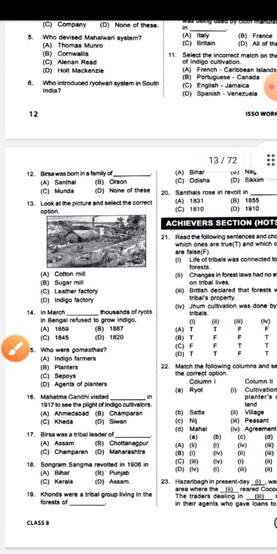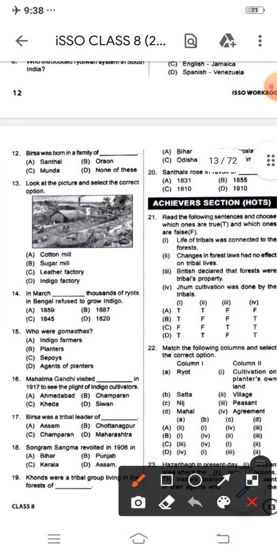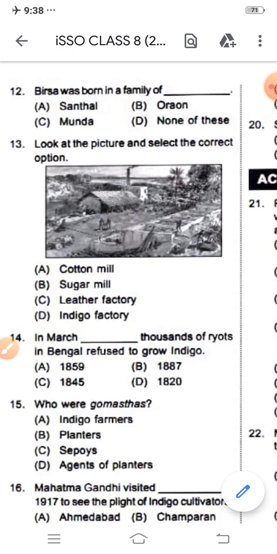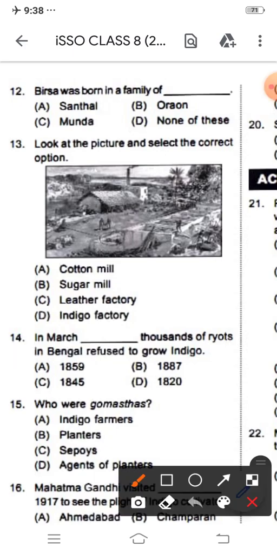Next questions I'm going to discuss. Birsa was born in the family of Dash. Options: Santhal, Oraon, Munda, none of these. The correct option is Munda, because we know him as Birsa Munda. Next, look at the picture so you can understand. The question is: look at the picture and select the correct option. Cotton mill, sugar mill, leather factory, indigo factory. The correct option is indigo factory.